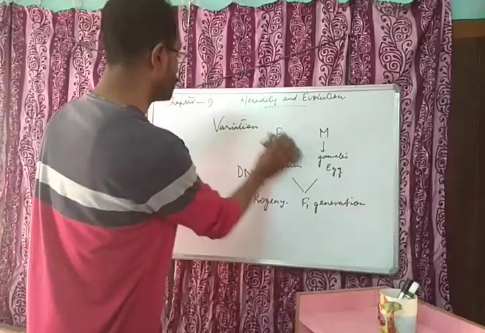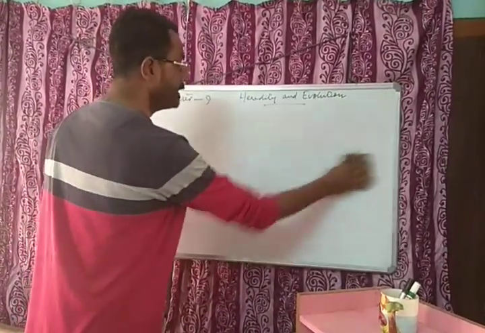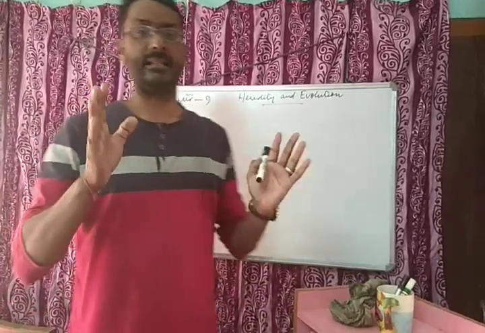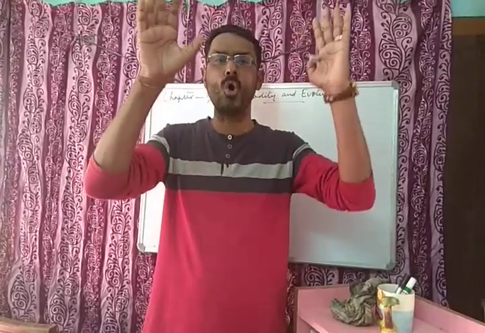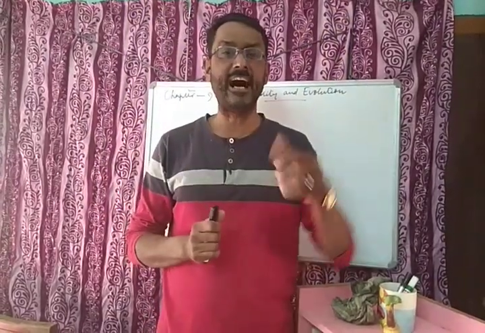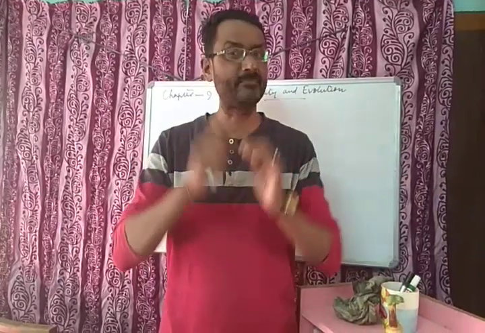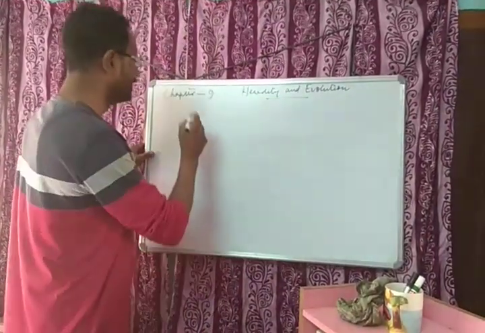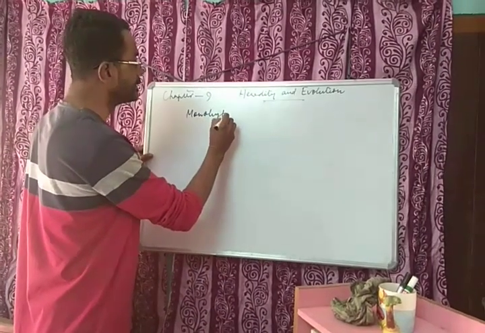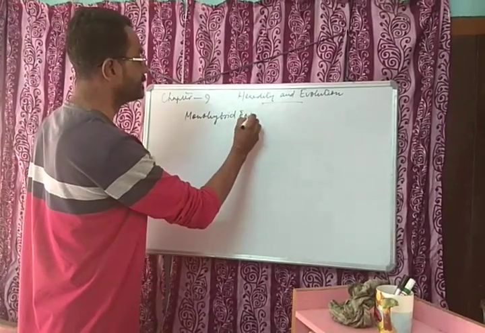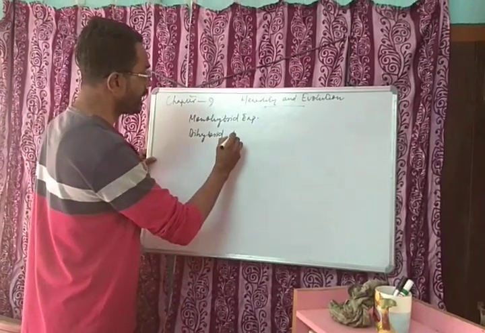Now let's come to another thing that we need to know. Gregor John Mendel was the first person to find out all the things related to the transmission of character. He made crosses in the garden pea. And what did he do? He did experiments called monohybrid experiment and dihybrid experiment.